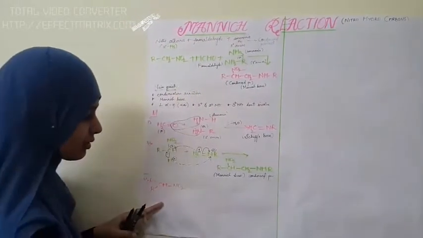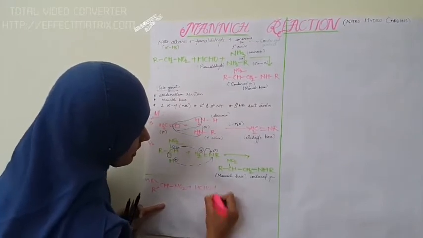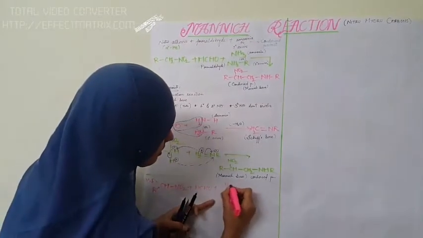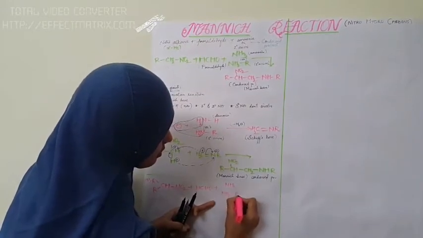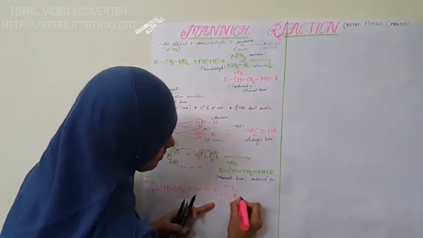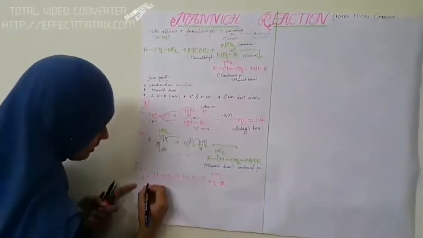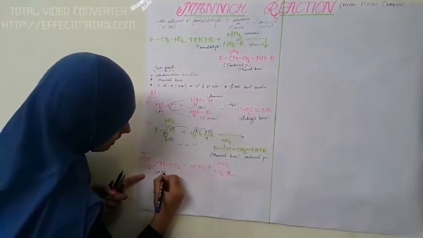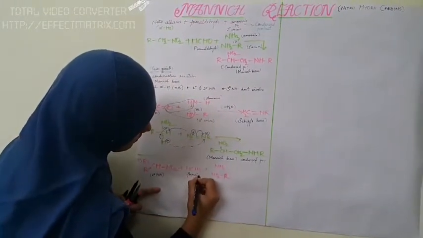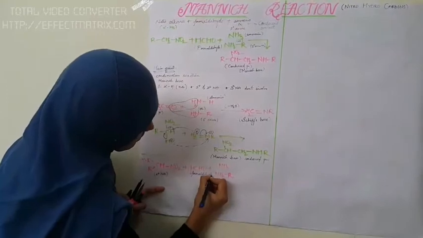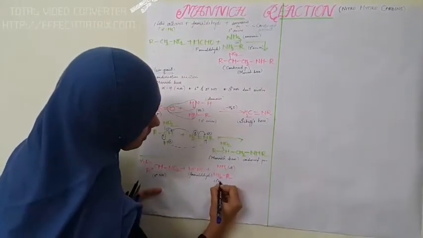This is secondary nitroalkane, which reacts with formaldehyde, HCHO, and either ammonia NH3 or a primary amine NH2R. Secondary nitroalkane, formaldehyde, and ammonia or primary amine.